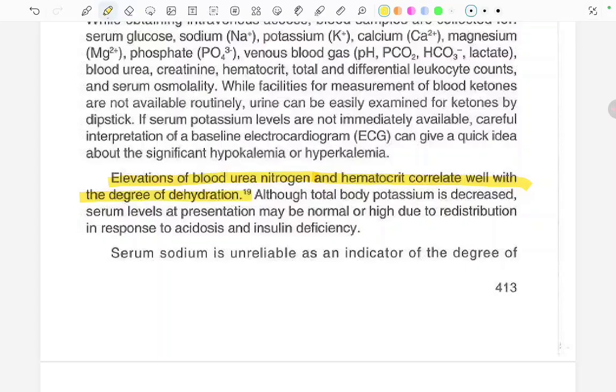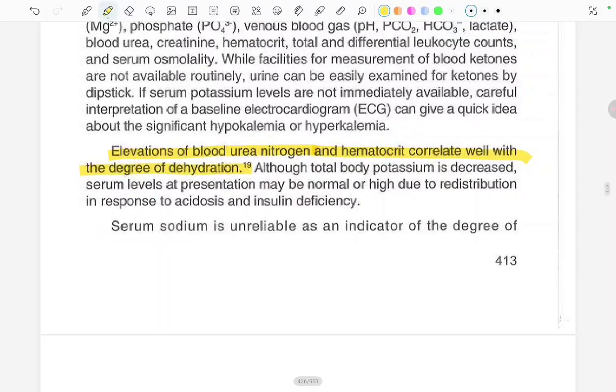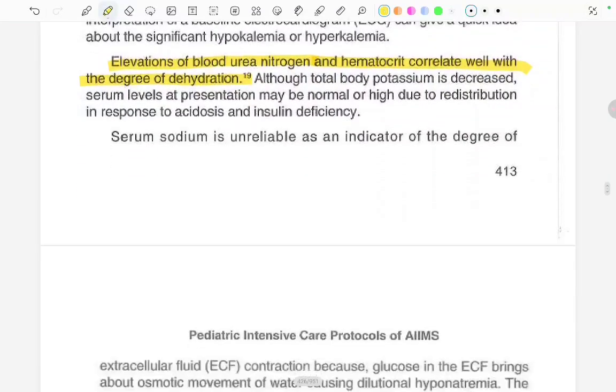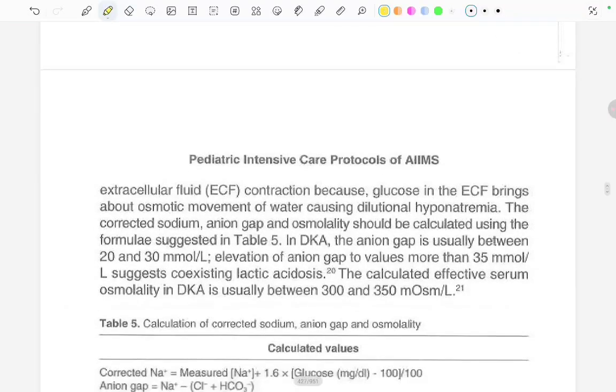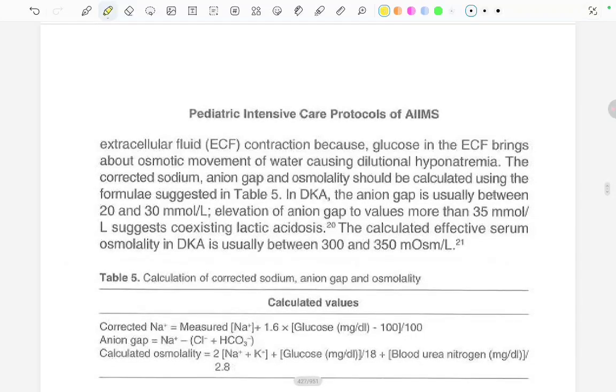Okay. Serum sodium is unreliable as an indicator of the degree of extracellular fluid contraction because glucose in the ECF brings about the osmotic movement of water, causing dilutional hyponatremia. The corrected sodium, anion gap and osmolality should be calculated using the formula suggested in table 5. In DKA, the anion gap is usually between 20 to 30 millimole.